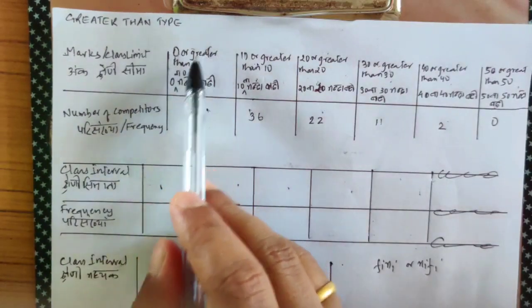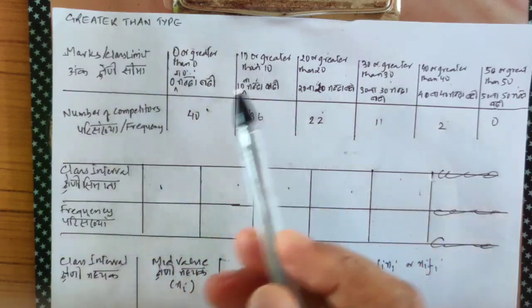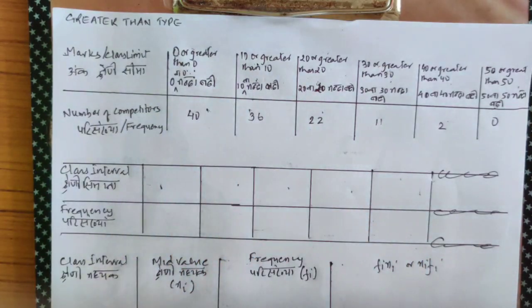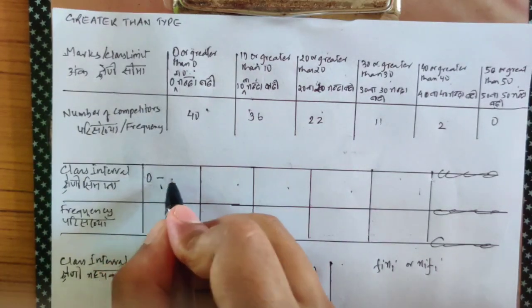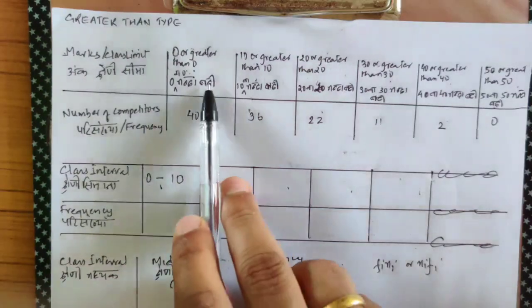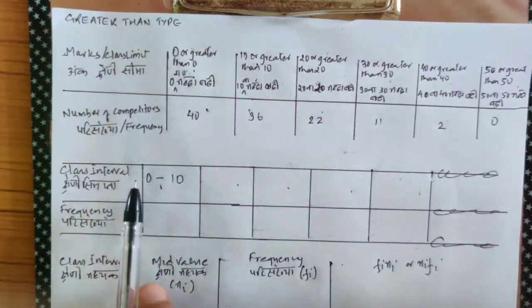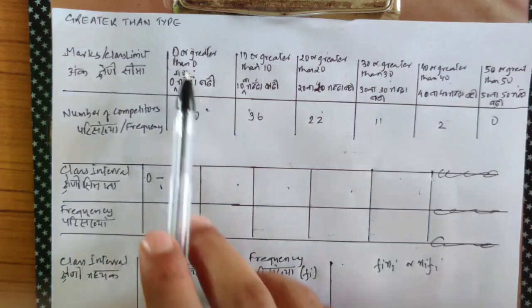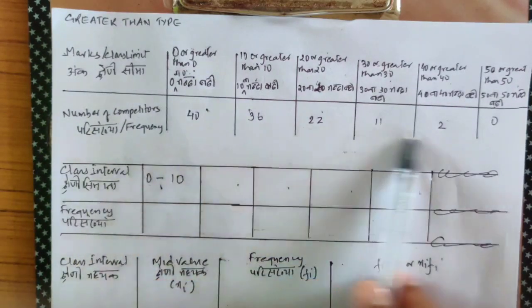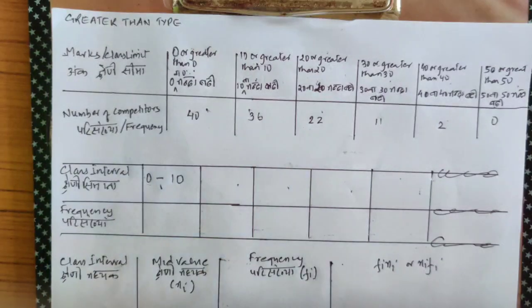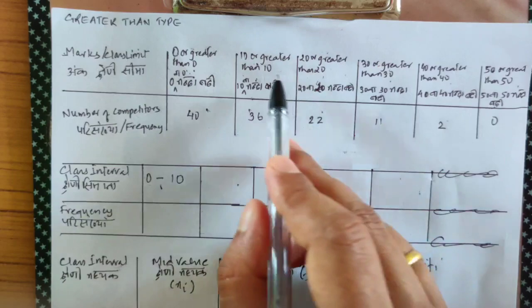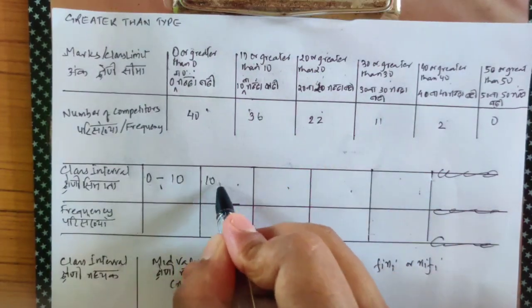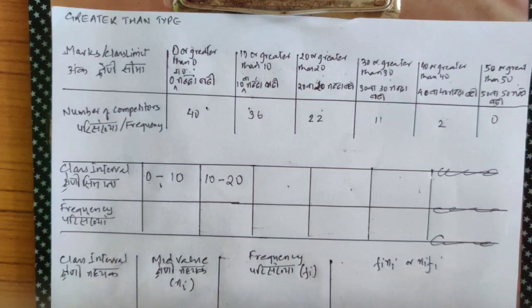Now the first thing, it says 0 or greater than 0. Now I've seen that the difference between two tables, or the class size, is 10. So since it starts with 0, 0 to 10 will be my first class interval, since the difference between them is of 10. If the difference between them is of 20, it will be 0 to 20. Now it says 0 or greater than 0. How much we have? 40 numbers are there who are greater than 0. Now let's go to the next class interval, 10 or greater than 10, and the next one is 20 or greater than 20. So what could be the class interval out here? 10 to 20.